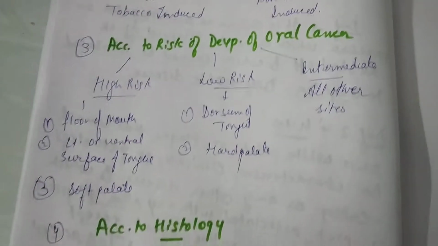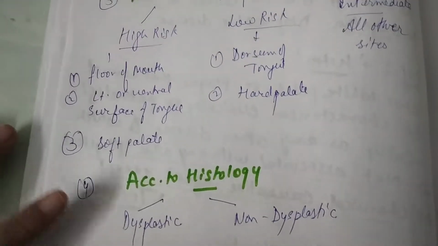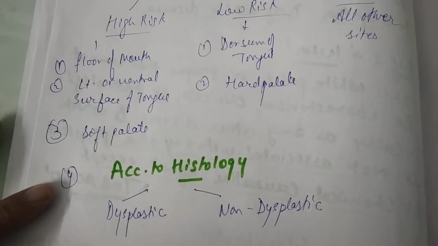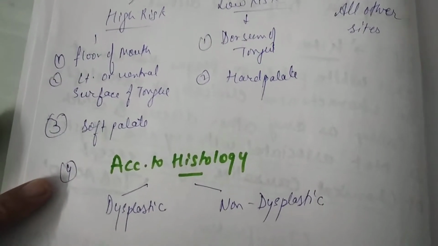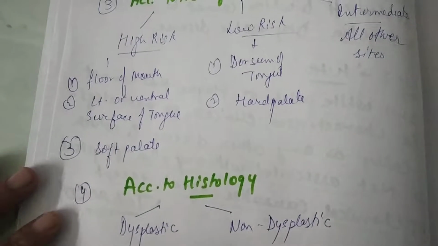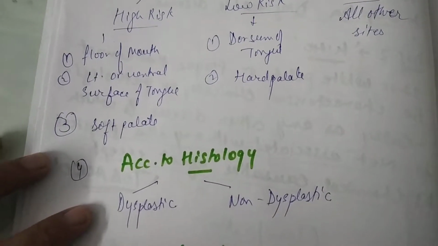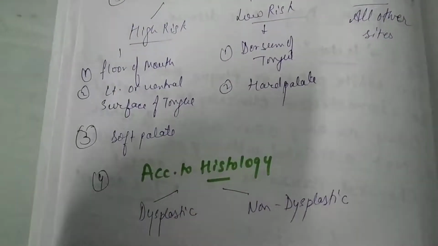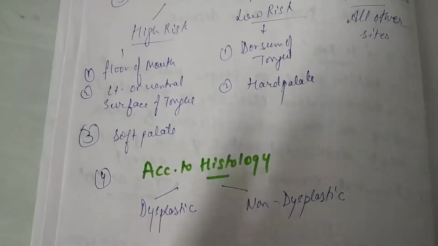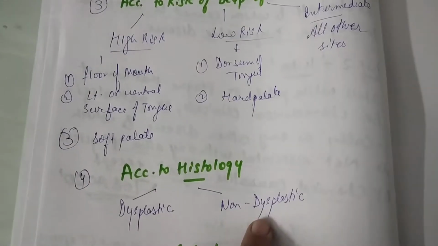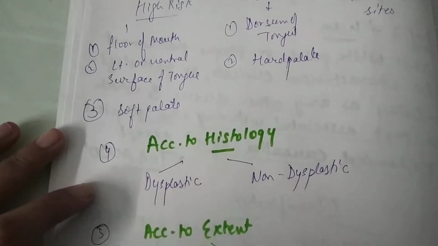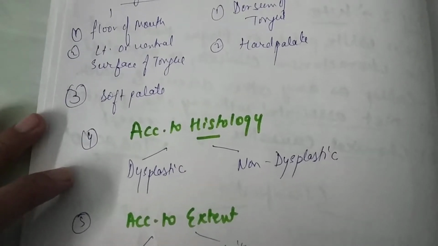After that, they have classified it on the basis of histology as dysplastic or non-dysplastic. The word dysplasia tells there is alteration. So what sort of alteration? For example, I can tell you some.